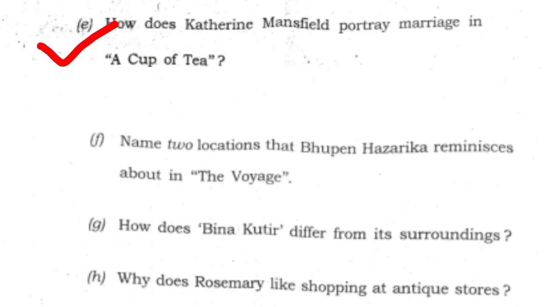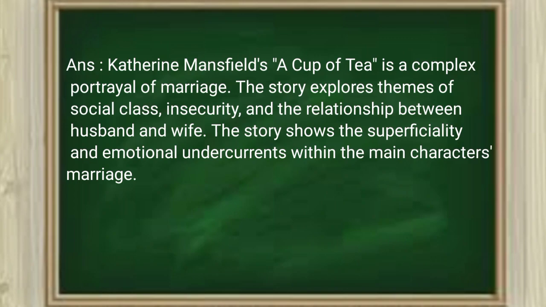E. How does Catherine Mansfield portray marriage in A Cup of Tea? Answer. Catherine Mansfield's A Cup of Tea is a complex portrayal of marriage. The story explores themes of social class, insecurity, and the relationship between husband and wife. The story shows the superficiality and emotional undercurrents within the main character's marriage.